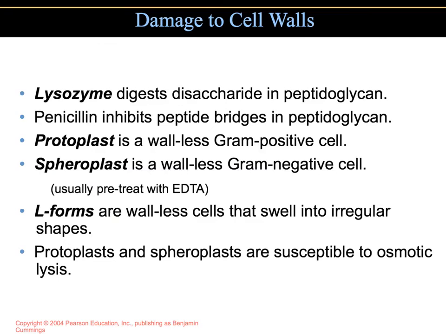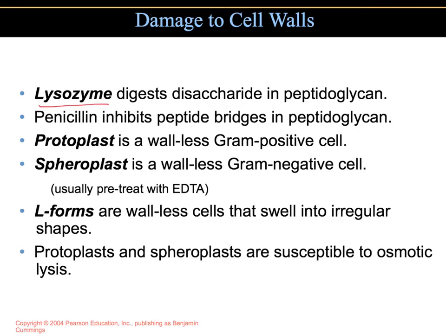Chemicals that damage bacterial cell walls or interfere with their synthesis often do not harm the cells of the animal host. One way a cell can be damaged is by exposure to the digestive enzyme lysozyme. This occurs naturally in eukaryotic cells, and we find it in perspiration, tears, mucus, and saliva.